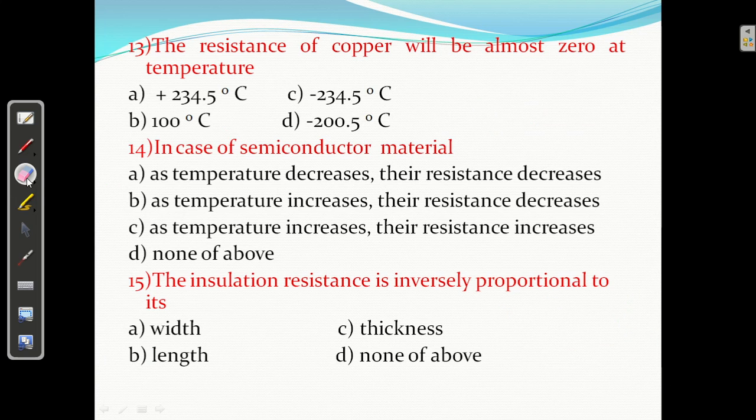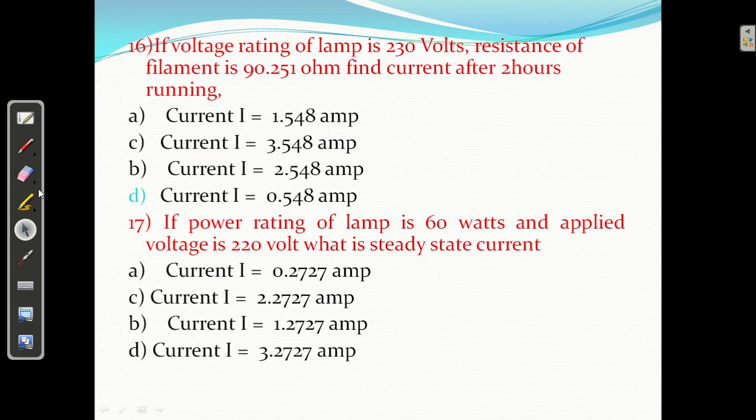Correct. Question number 16. If the voltage rating of the lamp is 230 volt, the resistance of the filament is 90.251 ohms. Find the current after 2 hours. We know from the P and V rating we will always get R2.